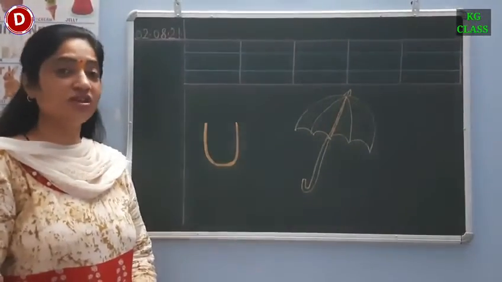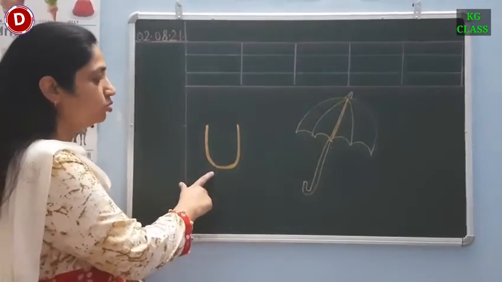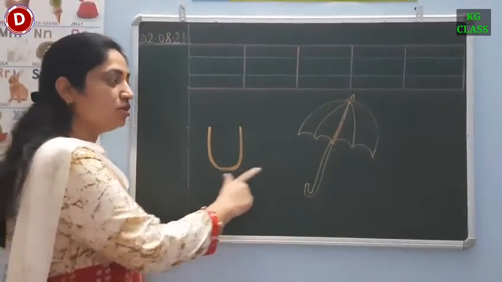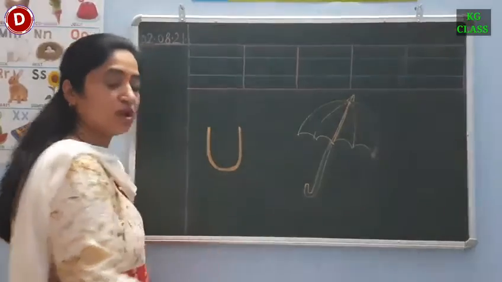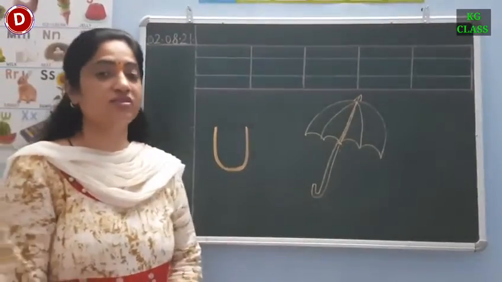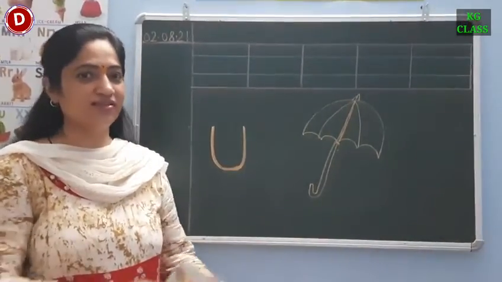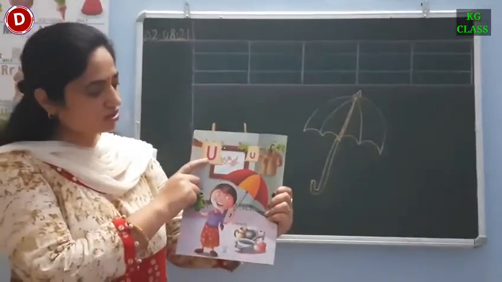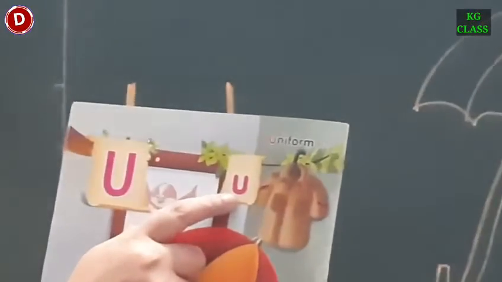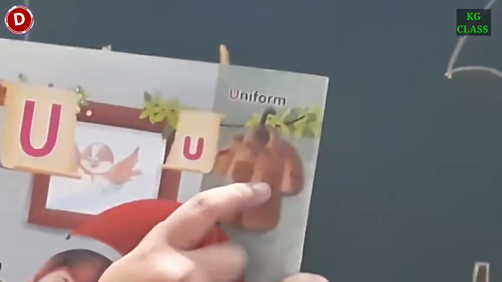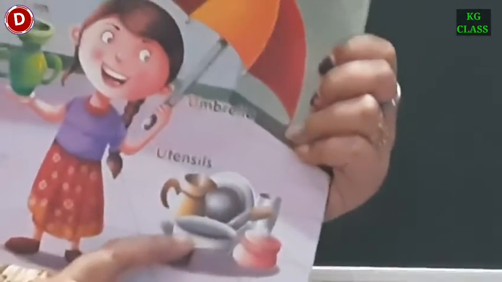Children, today I will teach you to write capital U. Look here, children. This is capital U and U for umbrella. Children, there are many things which start with the letter U. Let's have a look. This is capital U. This is small u. U for uniform, U for urn, U for umbrella and U for utensils.